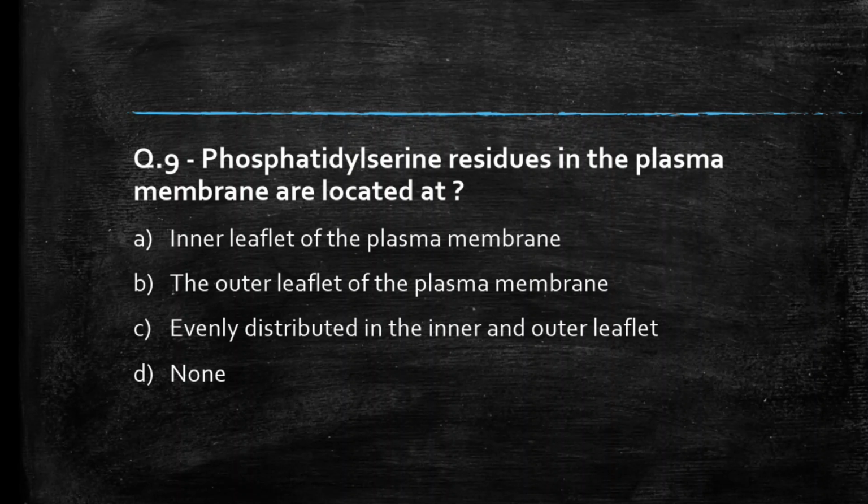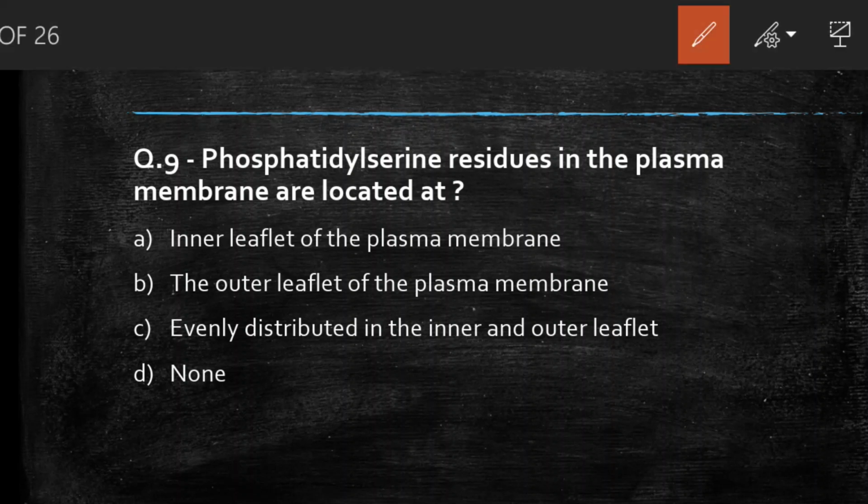Next question we see, phosphatidylserine residues in the plasma membrane are located at the inner leaflet of the plasma membrane, the outer leaflet of the plasma membrane, evenly distributed in the inner and outer leaflet, none. Students, comment your answer. So the right answer to this question is option A, phosphatidylserine is present at the inner leaflet of the plasma membrane.